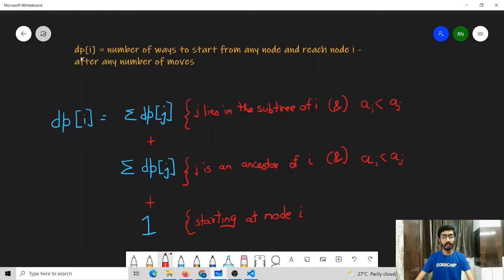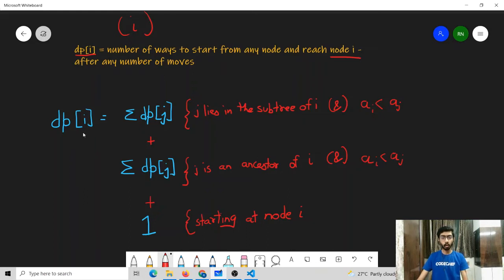Let us maintain a DP table where I define that DP of i is the number of ways that we can start from any node but end at node i after any number of moves. In other words, DP of i is going to be the number of ways such that we can end our moves at node i. So how can we find the value of DP of i?